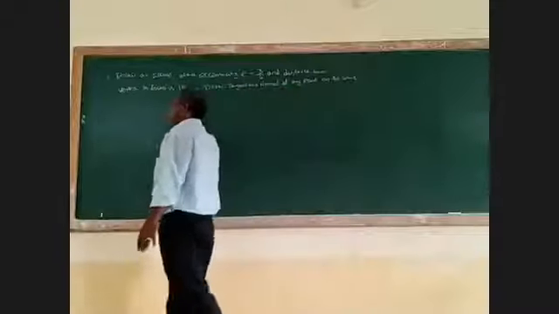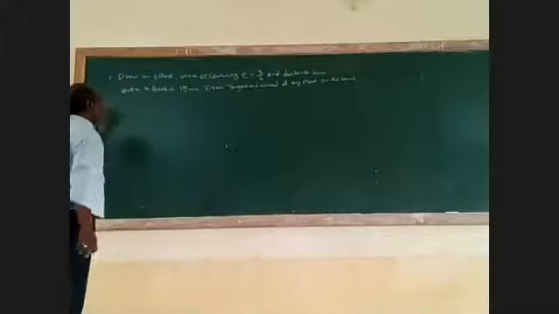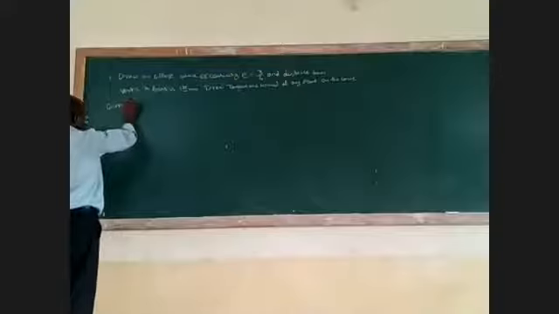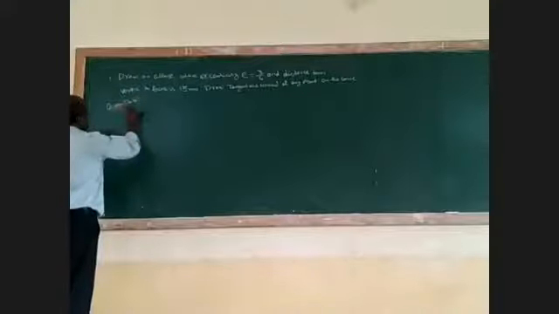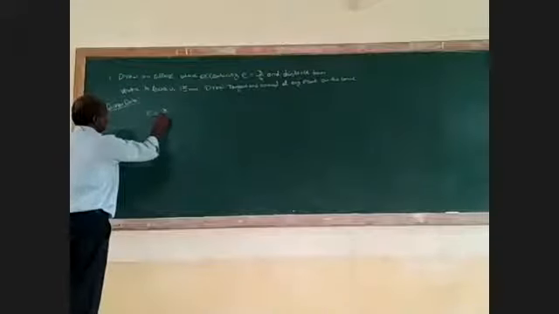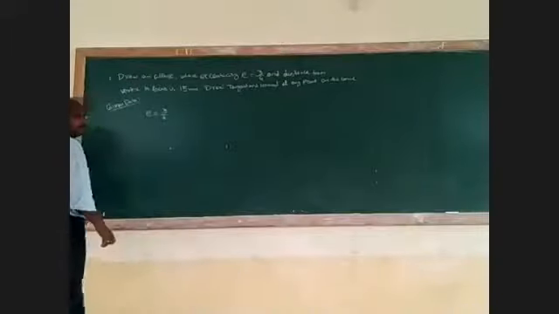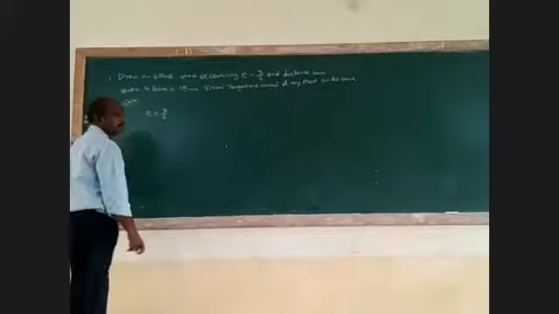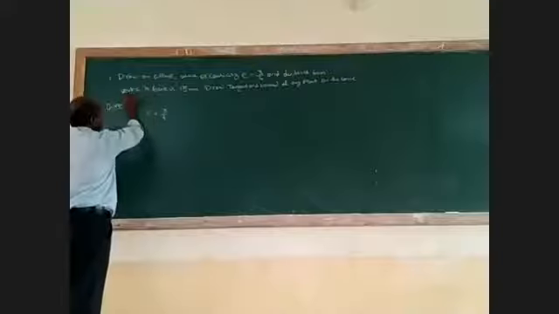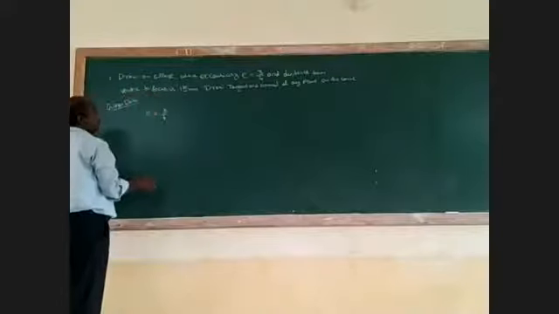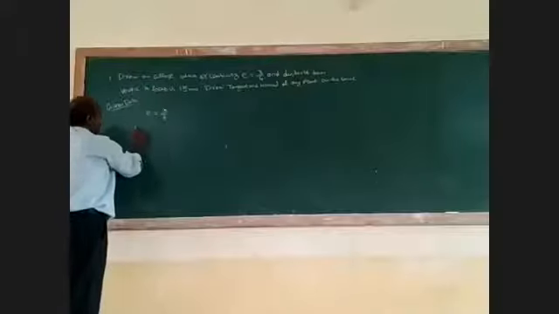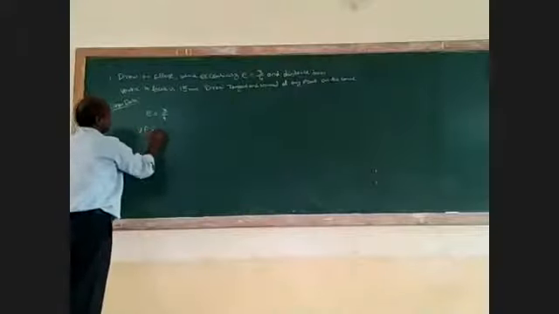Okay, here you can give the conditions. You have to take the given data, that is eccentricity E equal to 3 by 4, and the distance from vertex to focus VF is given as 15 mm.